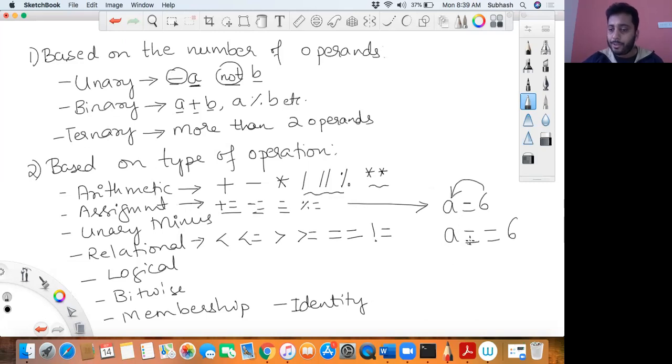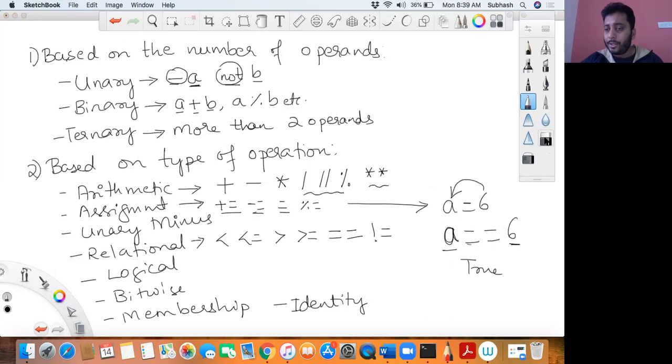Whereas when you say a == 6, nothing gets assigned. Rather, the value of a would be compared against the value of 6, asking whether whatever a is containing is the same as the right hand side. This is the left hand side of the operator, and this is the right hand side of the operator. I want to see if the value of a is exactly similar to the value on the right hand side. In that case, this will result in a true value, or else it will result in a false value.